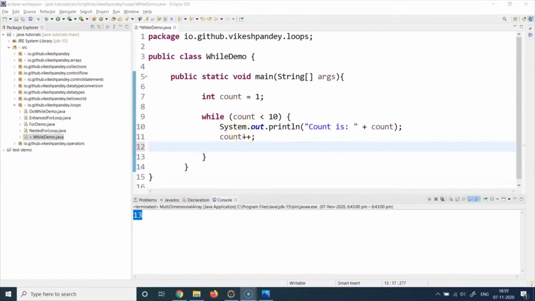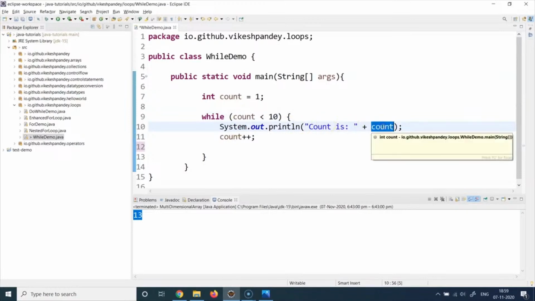So if we try to understand this, we are basically incrementing the count and then checking the condition again. So the first time, count is 1, which is less than 10. Yes, that is true. It will go inside and print the current count value, which will be 1.